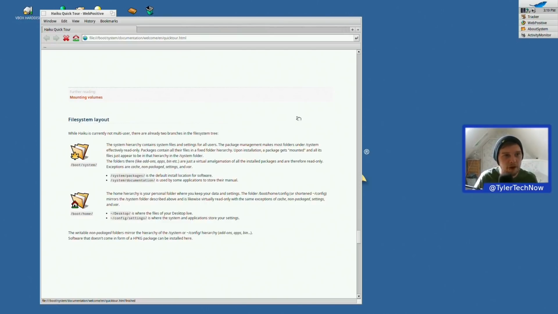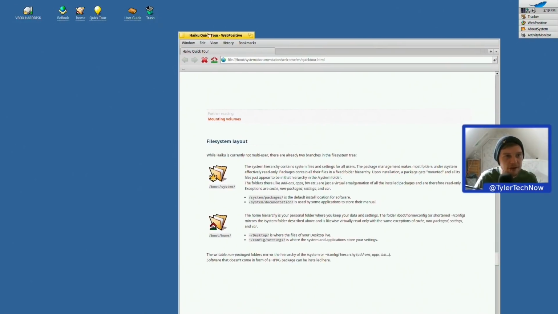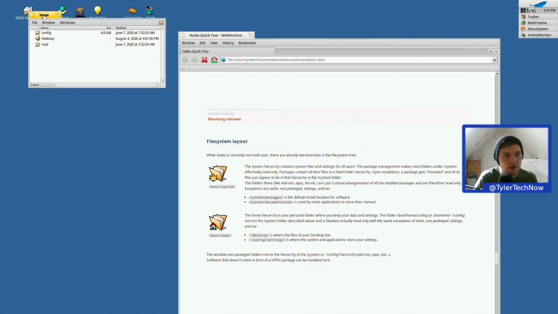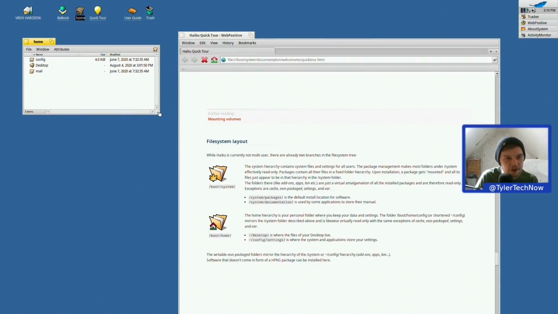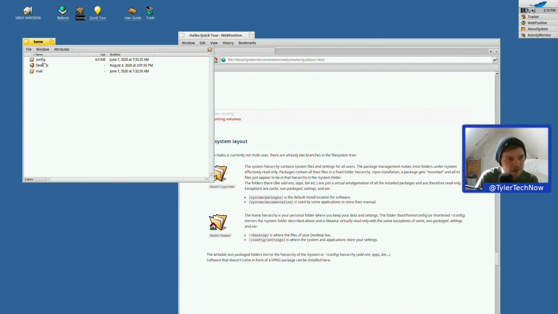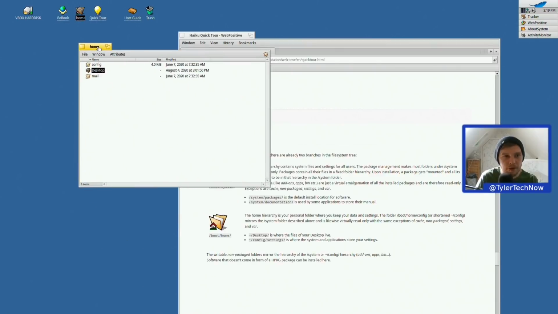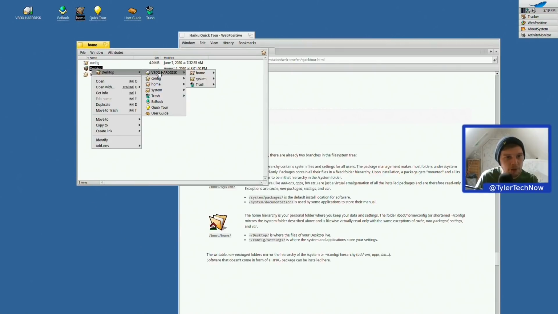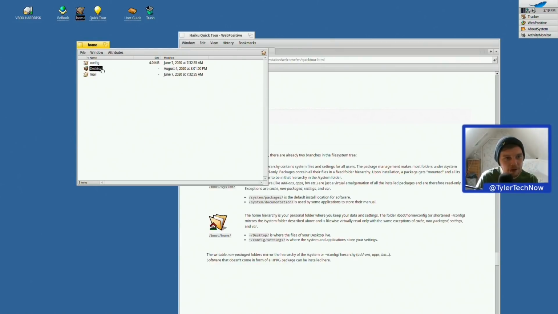Where is the files manager? So we have home here. So let's open up home. So this is kind of how you're going to look at your files, I'm going to imagine. So we have config, desktop and mail. Here's our desktop folder. Does that open up anything particular? No, but we can also right click on that as well, and that's pretty cool as well.